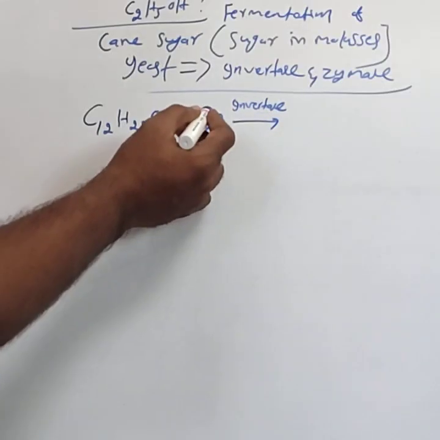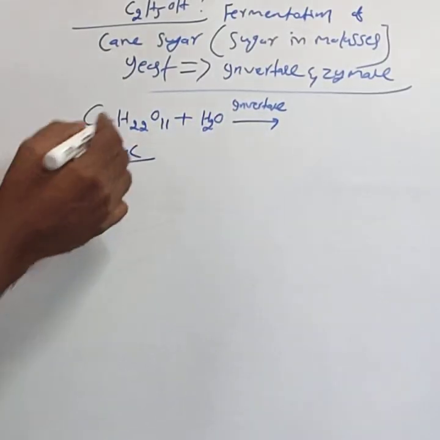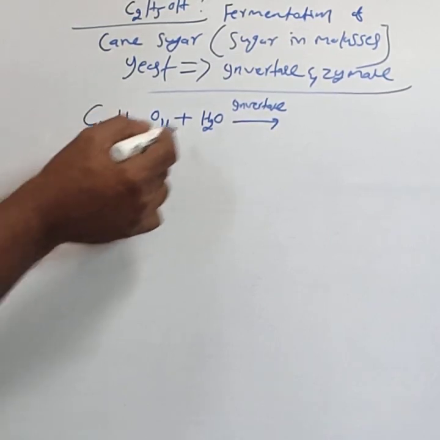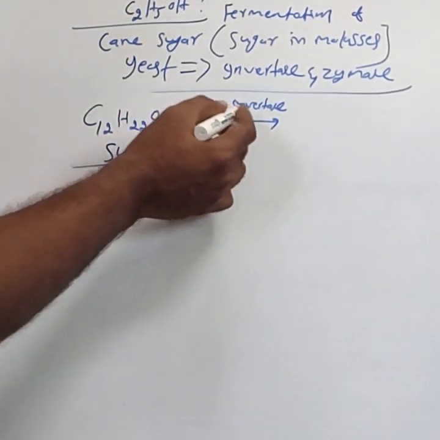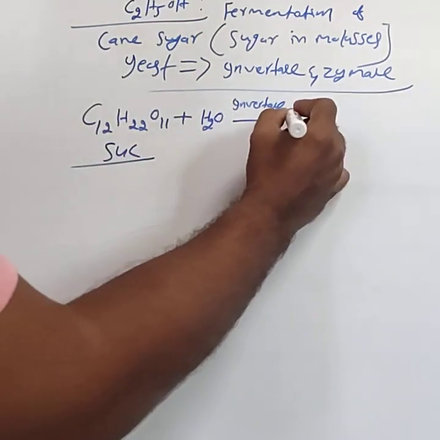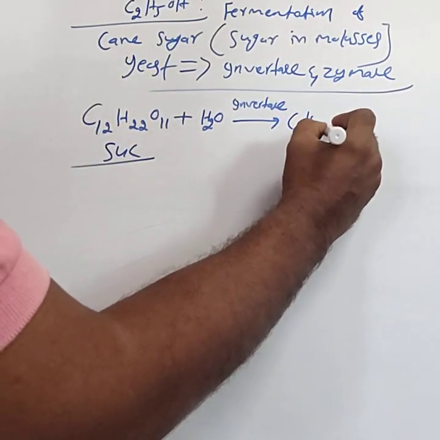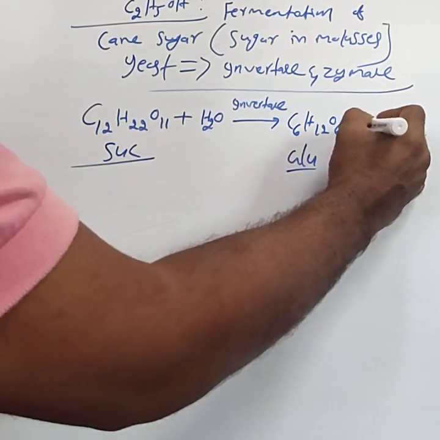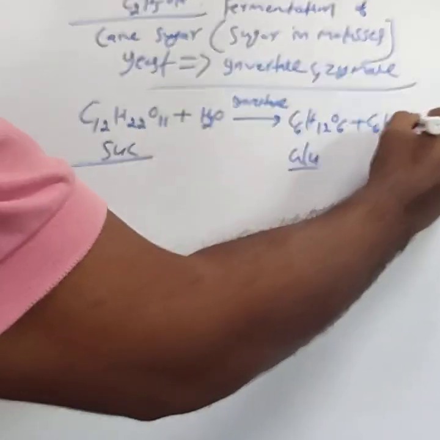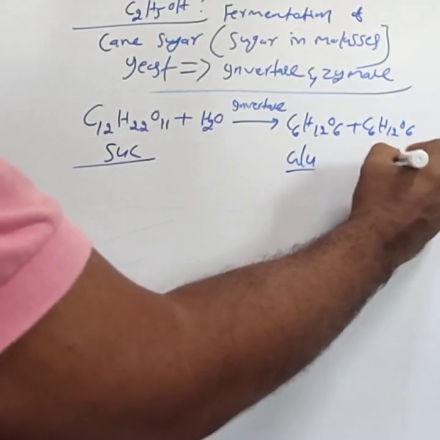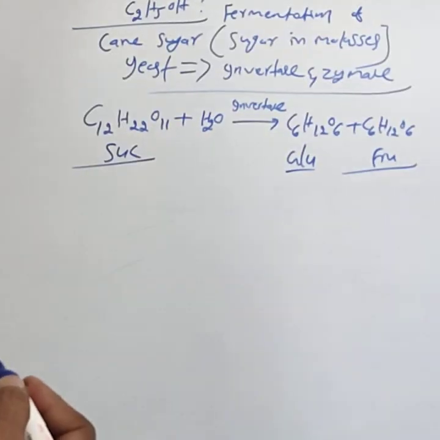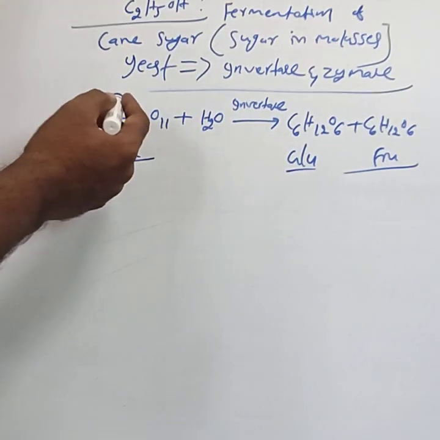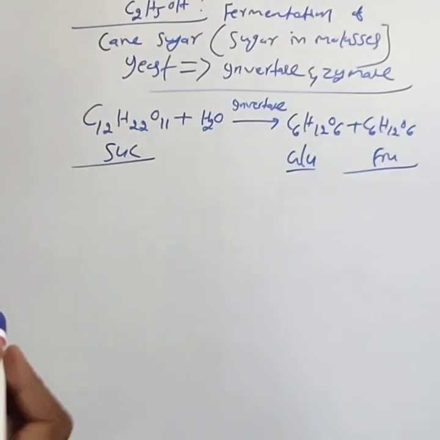Invertase enzyme hydrolyzes sucrose, cane sugar, into glucose, C6H12O6, and another, fructose. Both have the same formula, glucose and fructose. Invertase enzyme hydrolyzes sucrose into glucose and fructose.